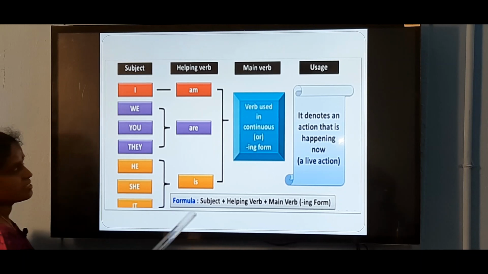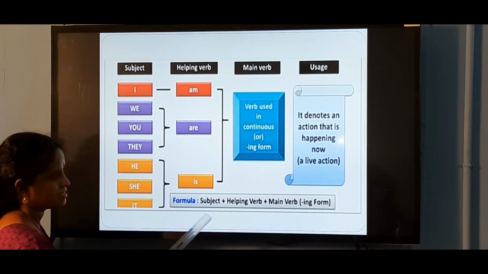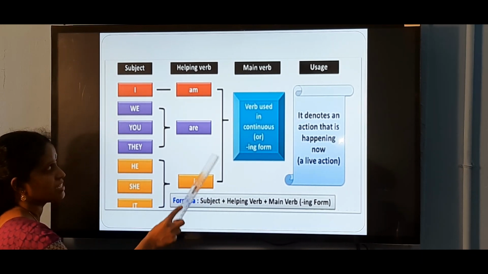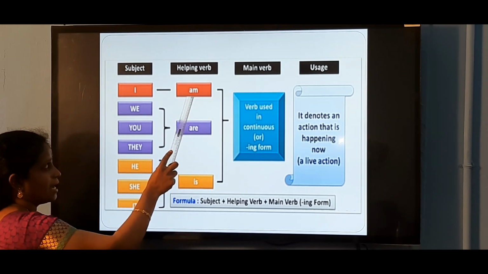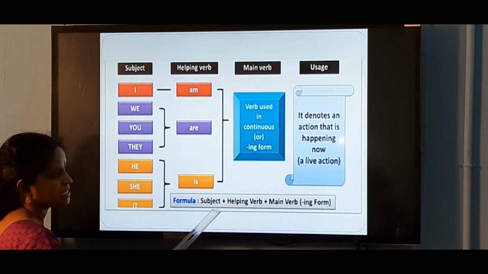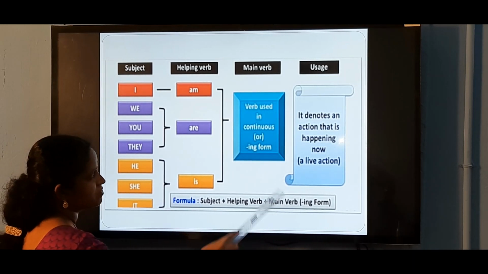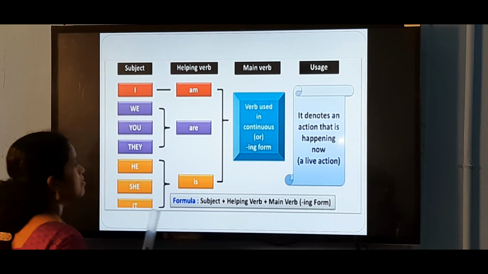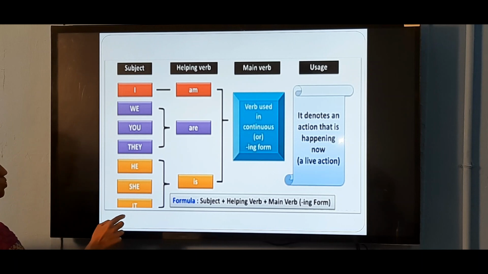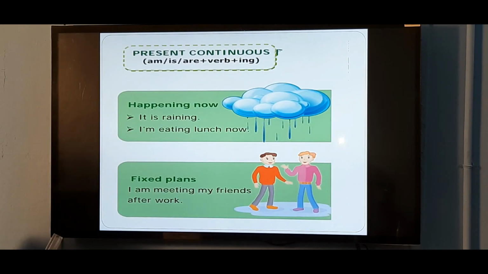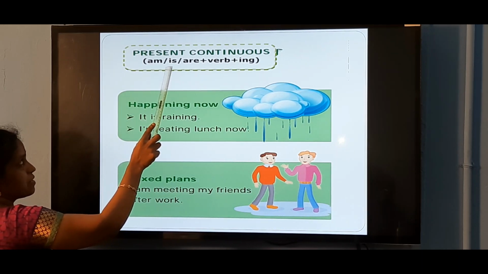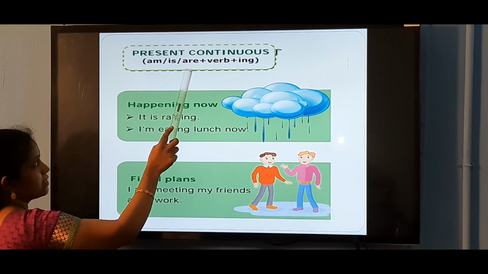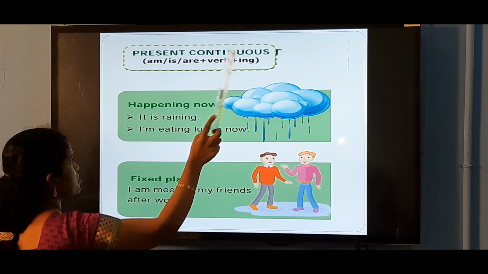The sentence formation of the present continuous tense is subject plus helping verb. What are the helping verbs used here? For present continuous tense, the helping verbs are am, are, is. So, subject plus helping verb plus the main verb in the ing form. Now, let us see when we can use present continuous tense. This is the form: subject plus am, is, or are plus verb in the ing form.